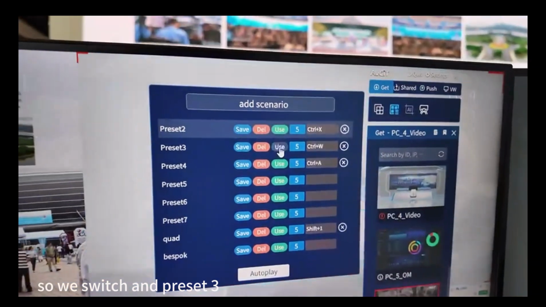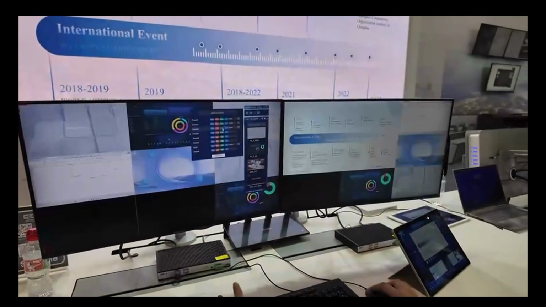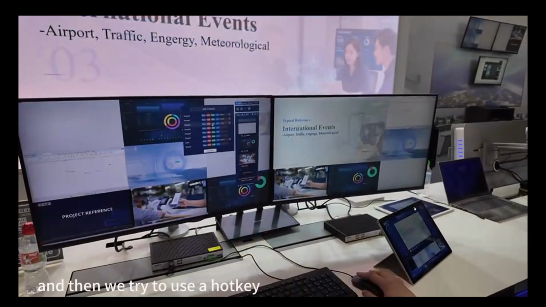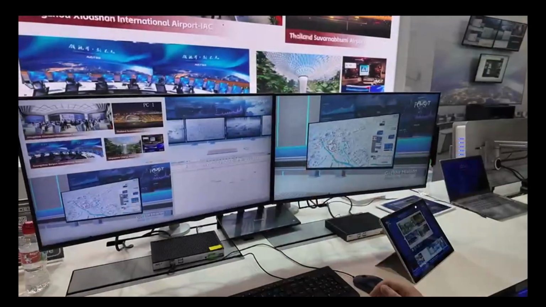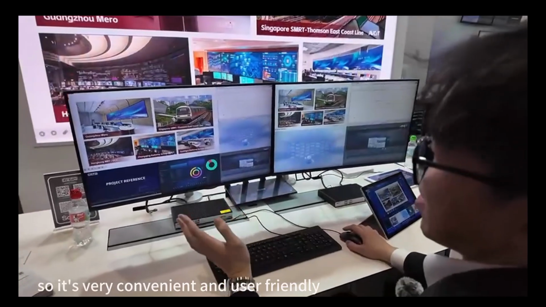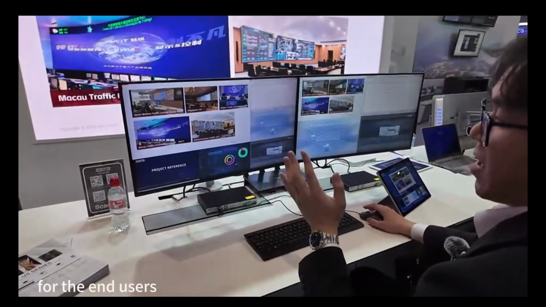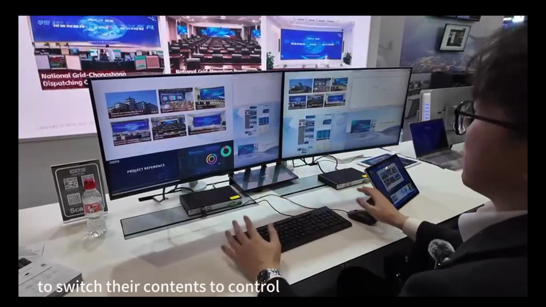So we switch and preset 3, use it. Preset 4, and then we try to use the hotkey Ctrl+S for the preset 2, Ctrl+W for the preset 3. So it's very convenient and user-friendly for the end users to switch their contents to control.